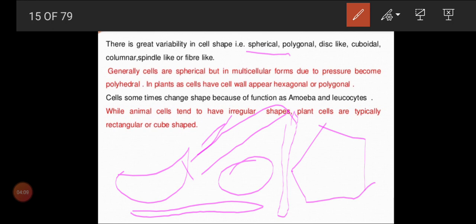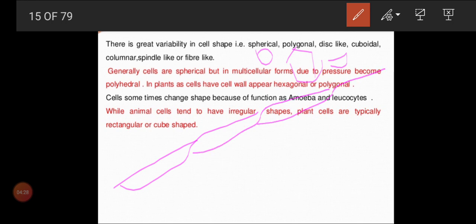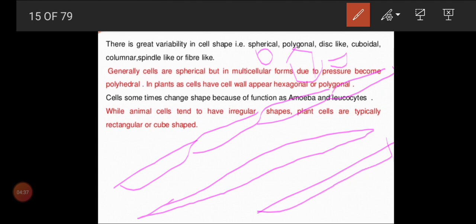Spherical means round, polygonal we know, and disc-like, and cuboidal, and columnar, like lengthy epithelial cells, where we can see pillar-like structures, and spindle shaped as in the case of muscles, and fiber, very lengthy cells, that is what we call a fiber. So the structures will be different.